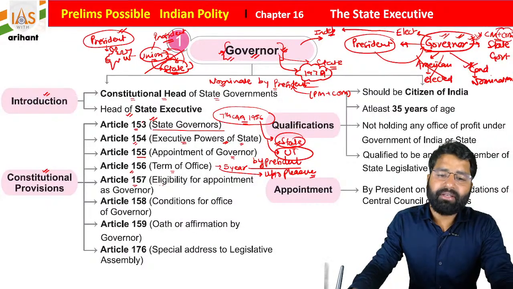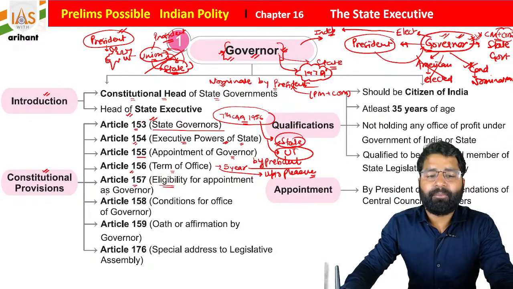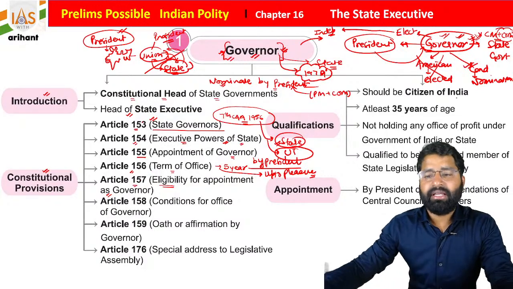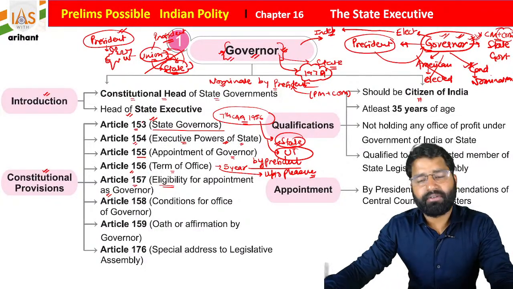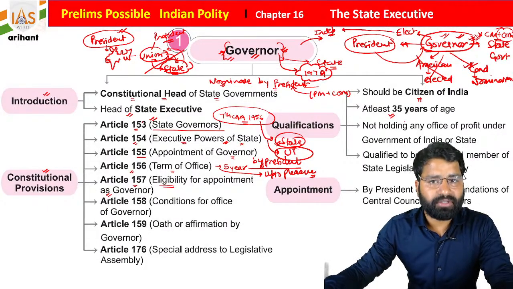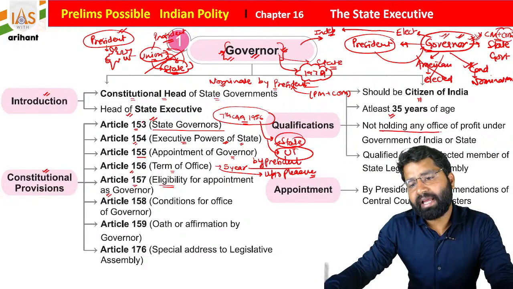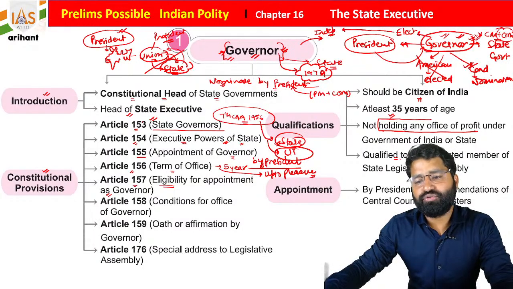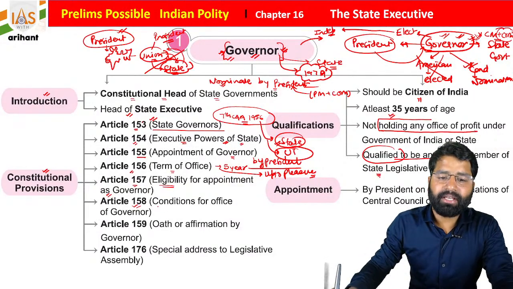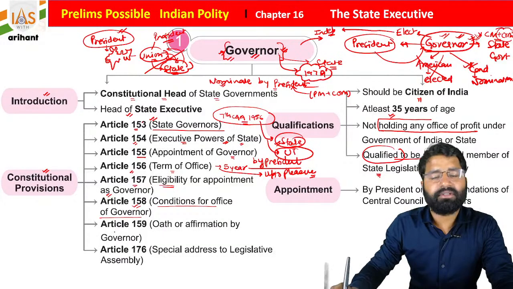Article 157 is for the eligibility for appointment as a governor. So what is the qualification to be the governor of a state? Students, he must be a citizen of India, of any part of India. Along with that, he must have completed the age of 35 years, not hold any office of profit under the government of India, and be qualified to be an elected member of the state legislature. Then Article 158 is about the conditions for the office of governor.